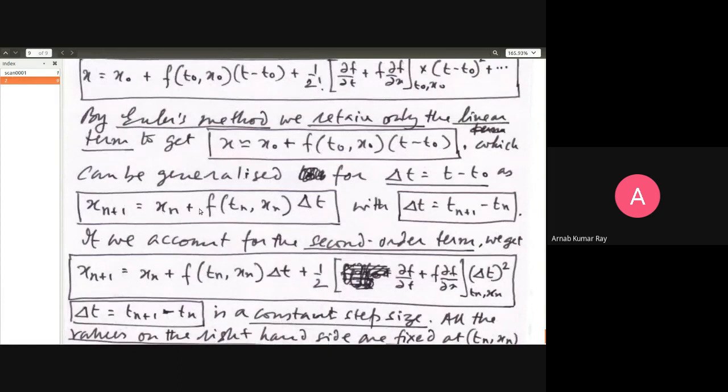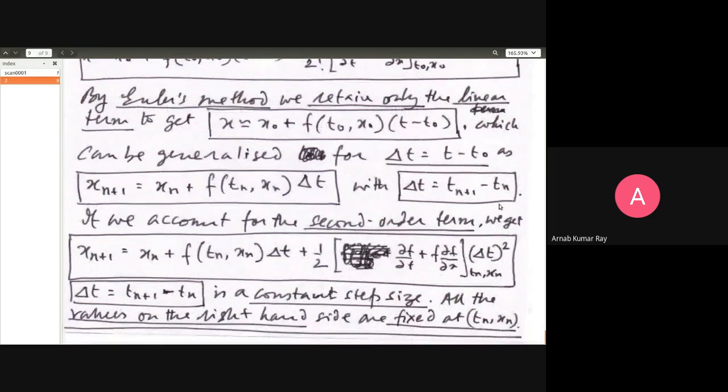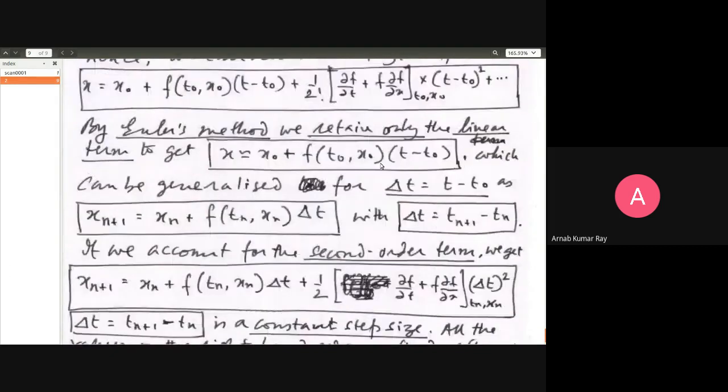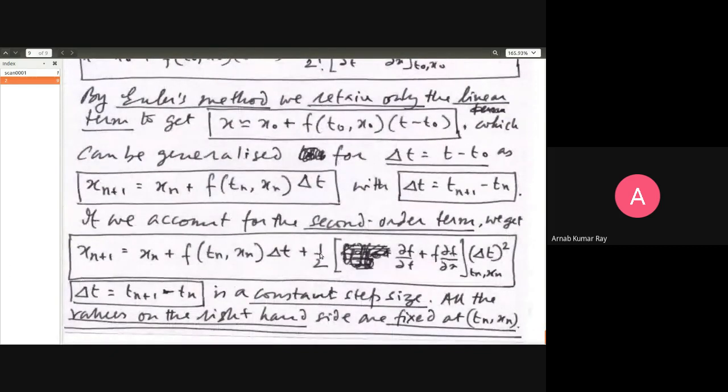So that is Euler's method: x(n+1) is equal to xn plus f(tn, xn) delta t, where delta t is equal to t(n+1) minus tn. And if we account for the second order term, this is the last point, give me a minute, I'll finish it. If we account for the second order term, we get the same thing here as in the Euler, the linear part, delta t.